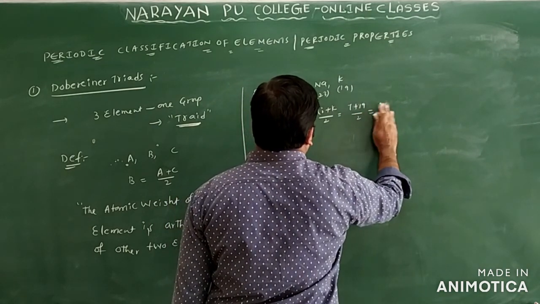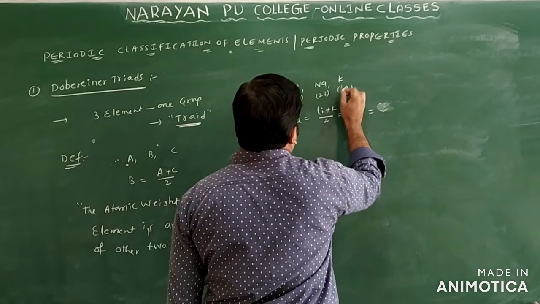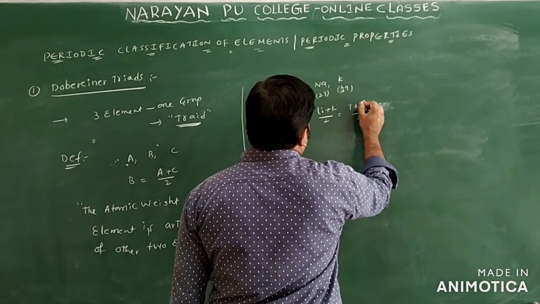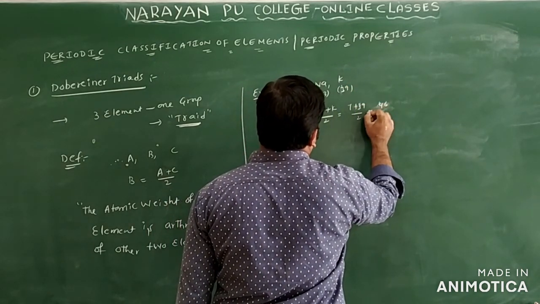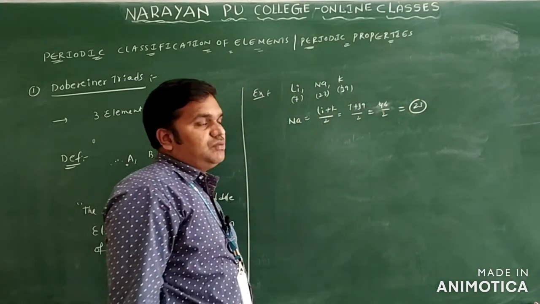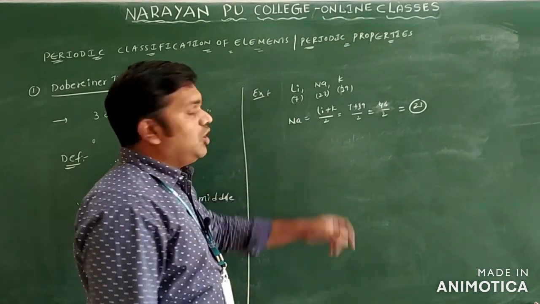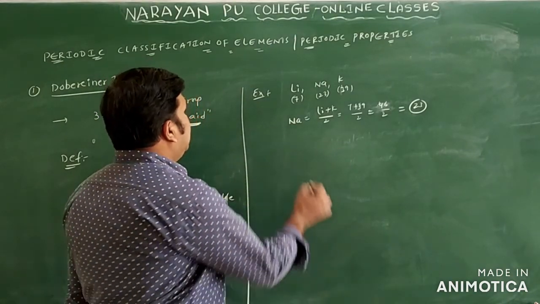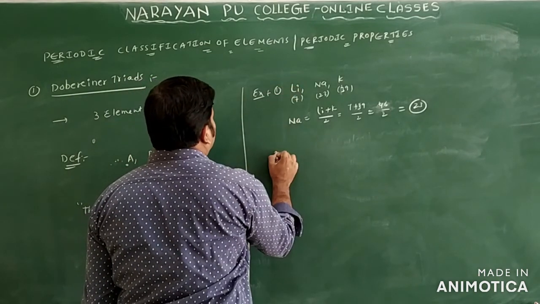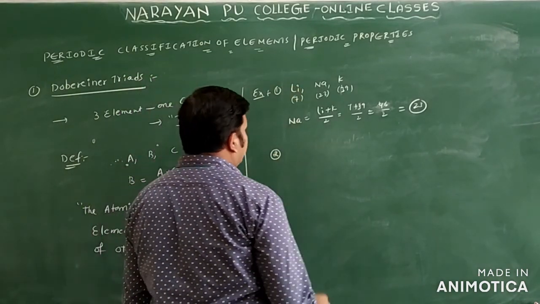So 7 plus 39 is 46, and 46 by 2 is 23. So the atomic weight of sodium is 23, obtained by combining the other two elements, lithium and potassium. Let us see one more example.